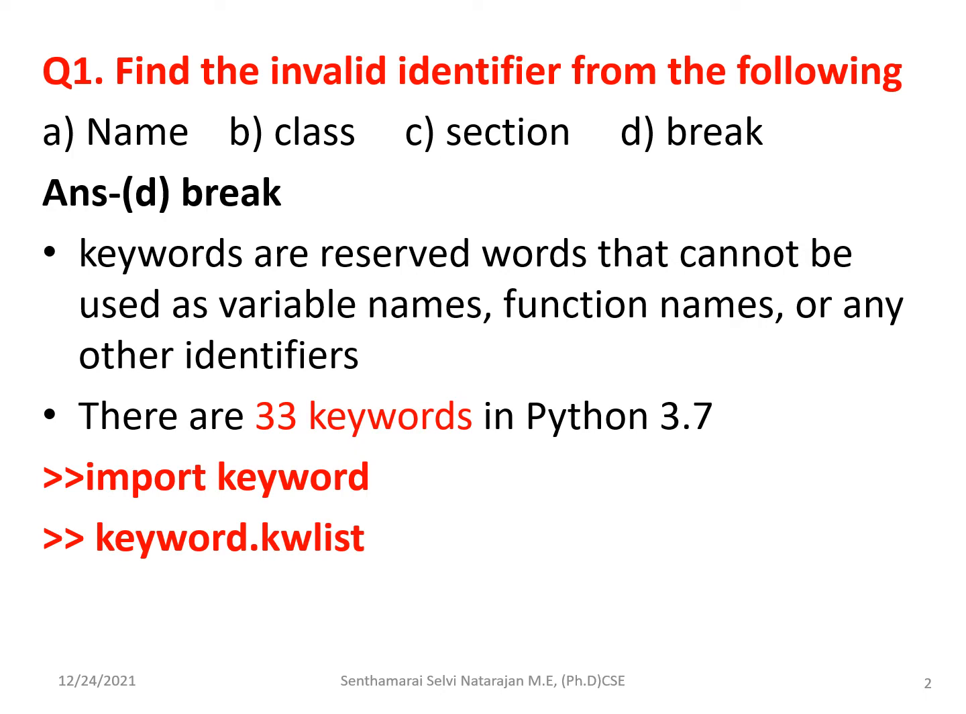All these are user defined, but some keywords are available in the Python library. These are the keywords or the reserved words. In Python 3.7 version, we are having 33 keywords. If you want to know the list of keywords in Python, you can use the import keyword in your command line prompt and then keyword.kwlist to get the list of keywords. It will be listing.